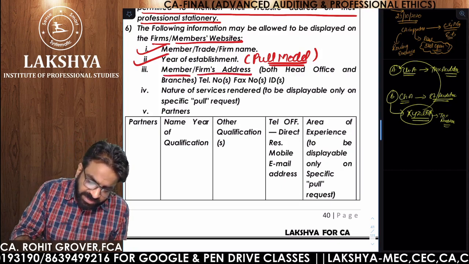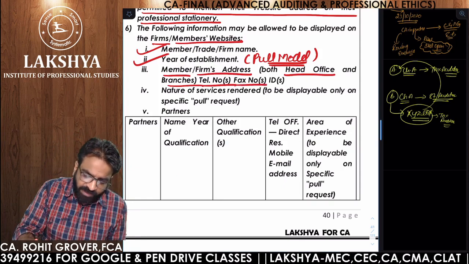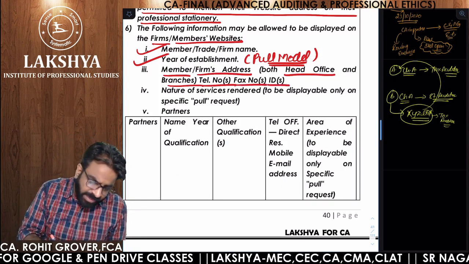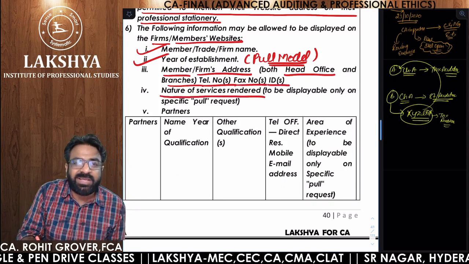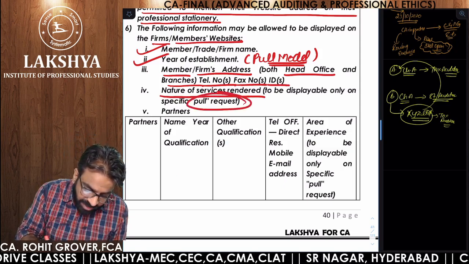Member's name, firm's address, both head office and branches, telephone number, fax number, email IDs allowed. Nature of services which you are rendering is allowed, but again on which model? Pull model.